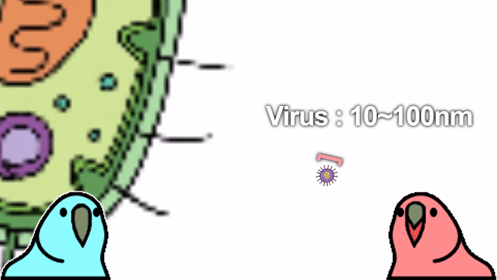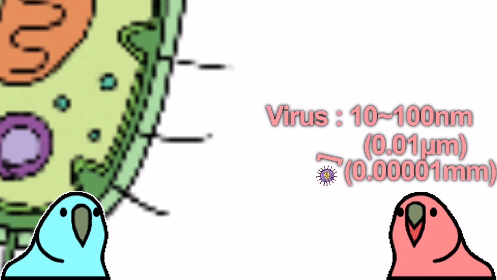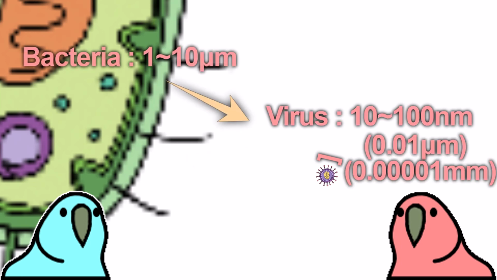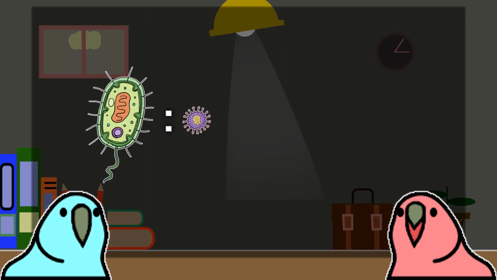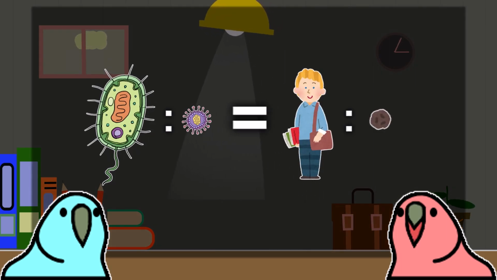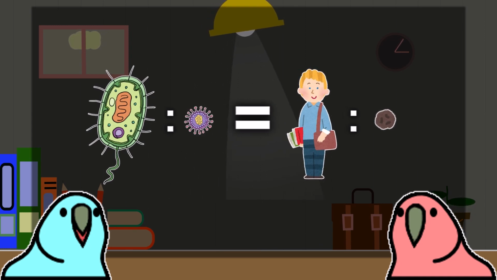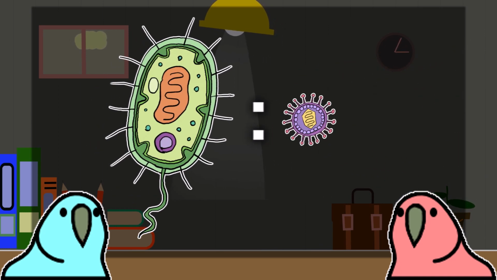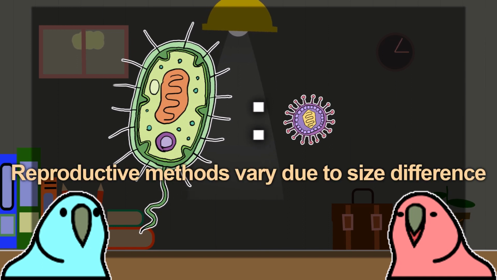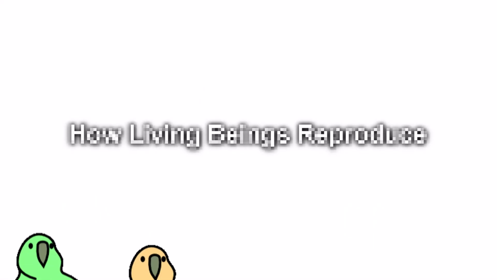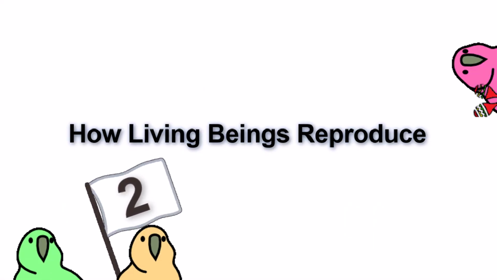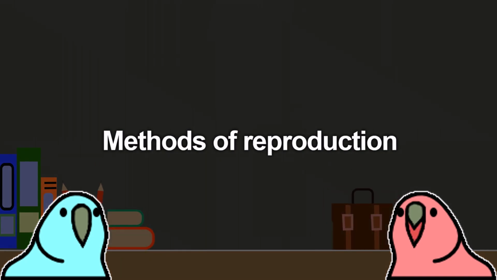The size of a typical virus ranges from 10 to 100 nanometers, which is about 1/10 to 1/1,000th the size of bacteria. So viruses are much smaller than bacteria. That's right. The size difference between bacteria and viruses is similar to the size difference between a human and a grain of black pepper. A human and black pepper are vastly different in size. This difference in size is what leads to the most important difference between bacteria and viruses. It's the difference in their methods of reproduction.